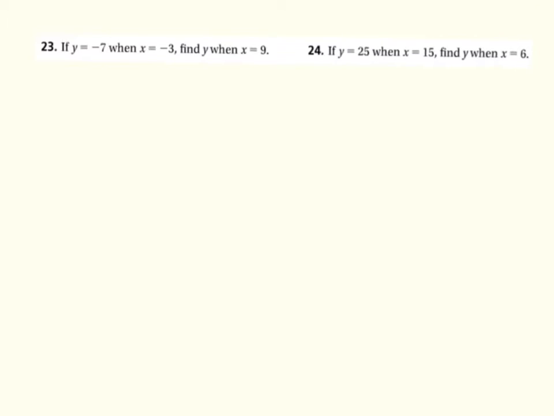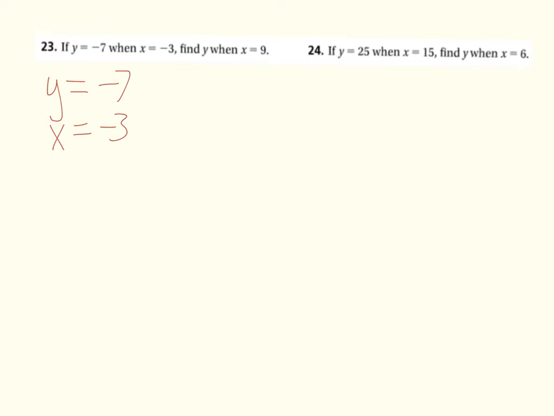Okay, next we are going to be looking at direct variation still, this time finding a variable if we have 3 other variables. So with the first one, if y is equal to -7 when x equals -3, we want to find y when x equals 9. So we know y equals -7 when x is equal to -3.